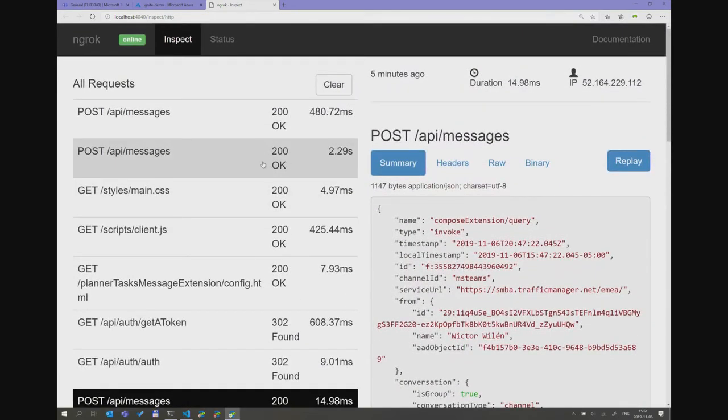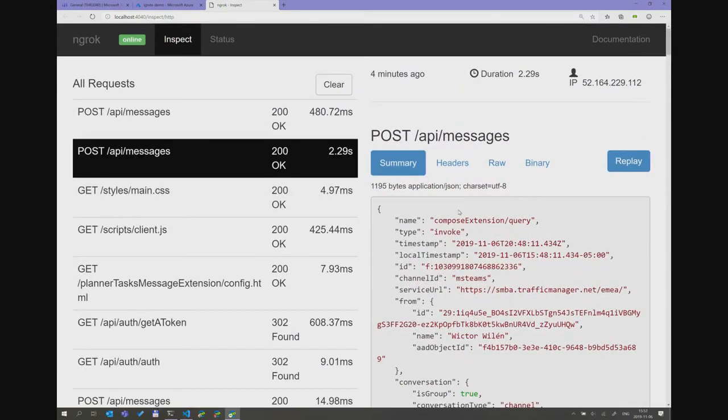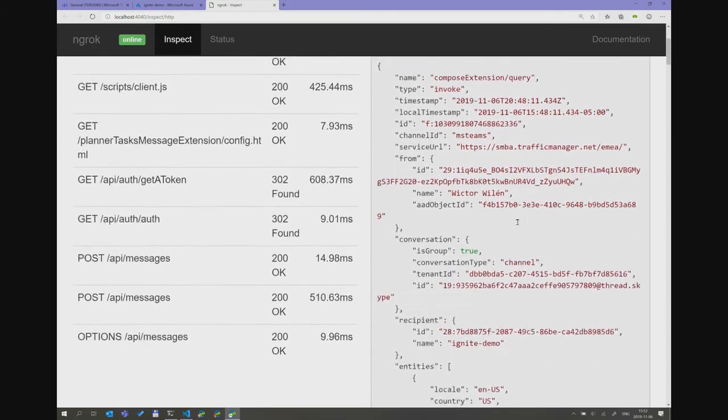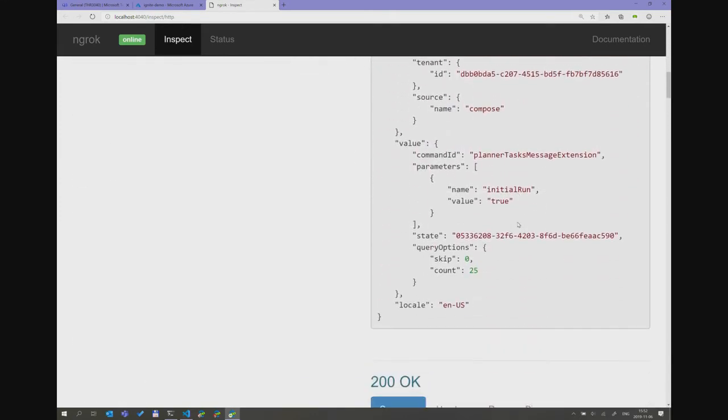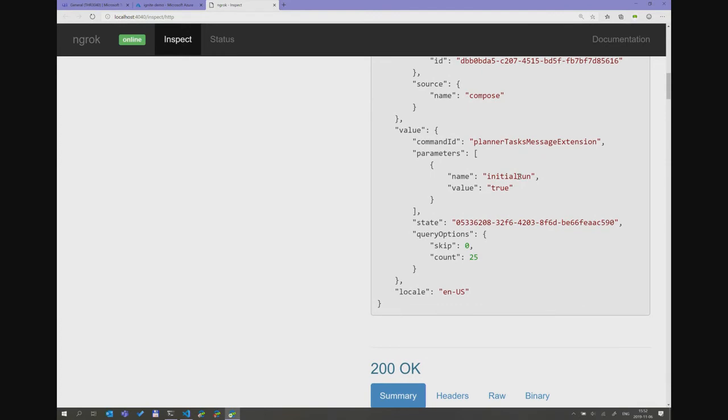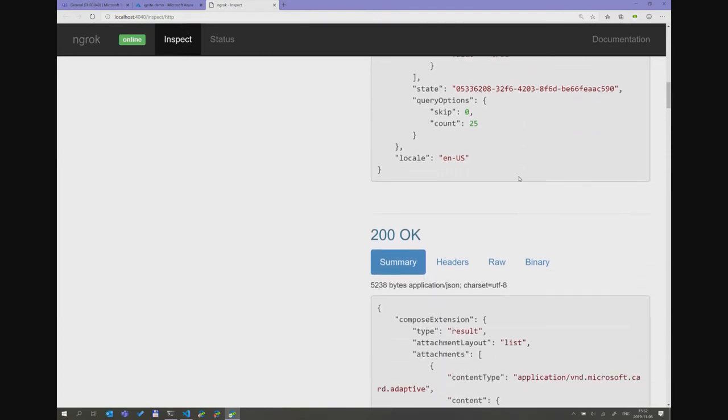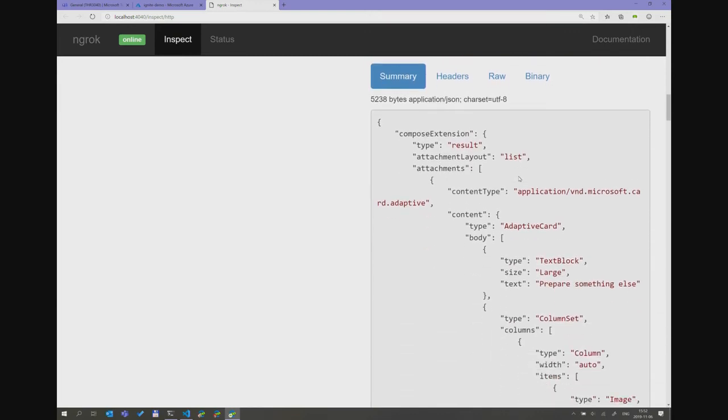If we take a look at the second one here, it's the same compose extension query. We scroll down again here. It's still the initial run because that's after we've done that auth piece. But now let's take a look at the result here. Now I'm actually sending back the type result, a list of attachments. And these attachments are adaptive cards.